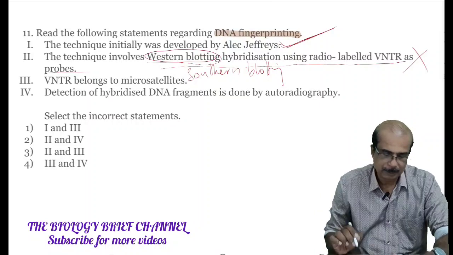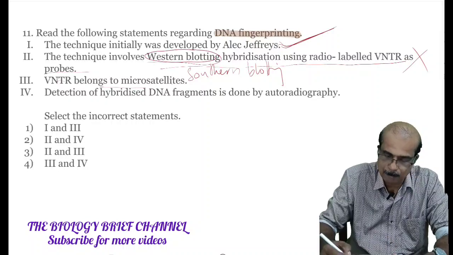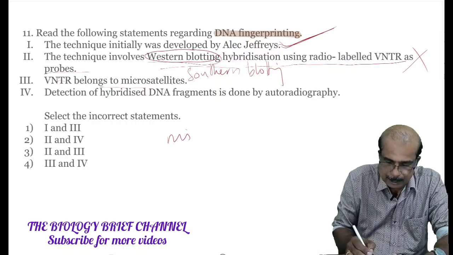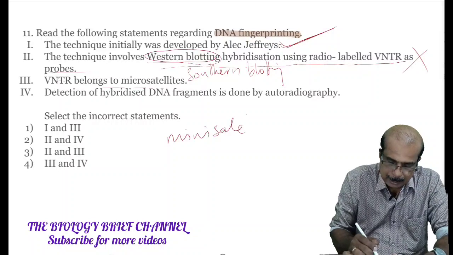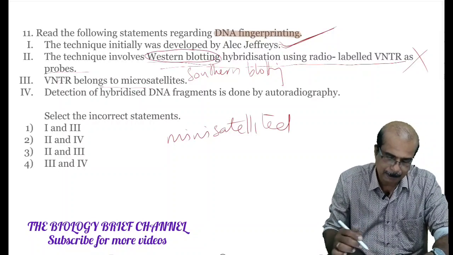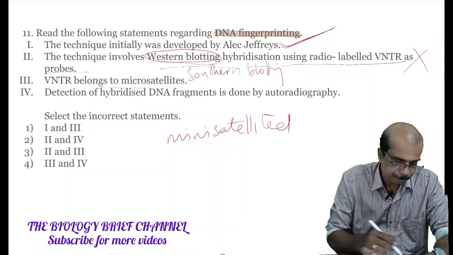VNTR belongs to microsatellites. It is also a wrong one. VNTR belongs to mini satellites. The satellite DNA are divided into mini satellites, microsatellites, and so on.